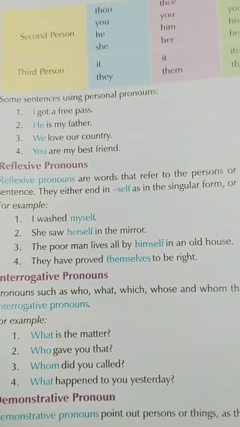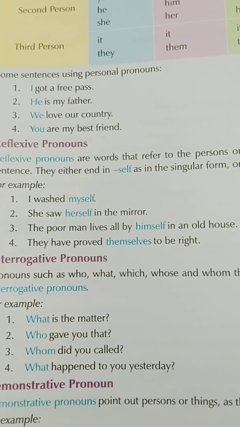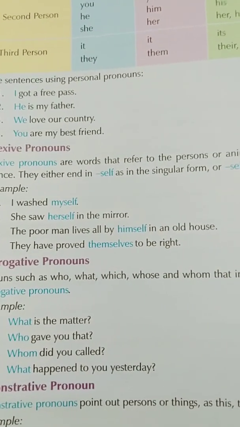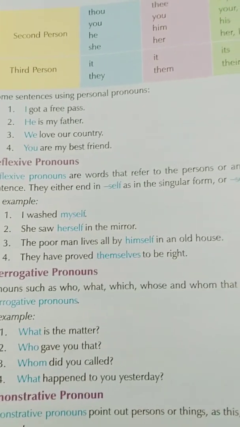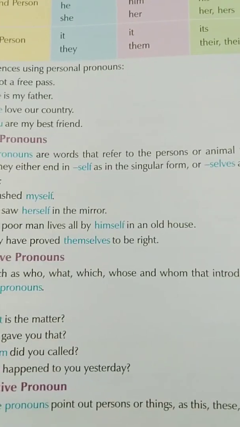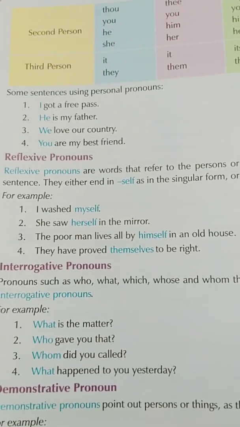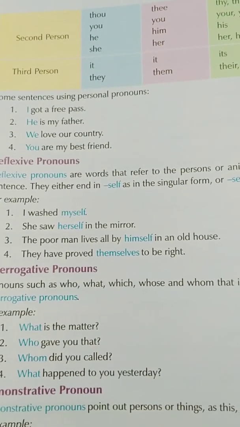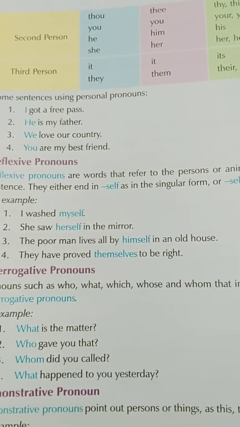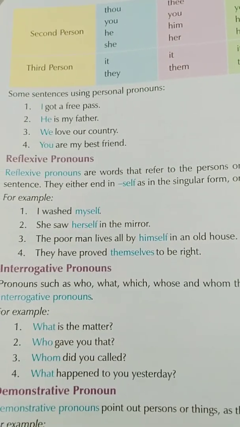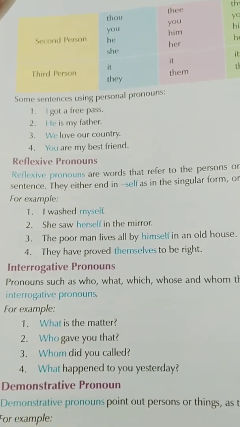Now come to reflexive pronouns. Reflexive pronouns are words that refer to the person or animal that is the subject in a sentence. They either end in self, as in the singular form, or selves, as in the plural form. For example: I washed myself. She saw herself in the mirror. The poor man lives all by himself in an old house. They have proved themselves to be right. So these are the reflexive pronouns that refer to the person or animal that is the subject in the sentence.